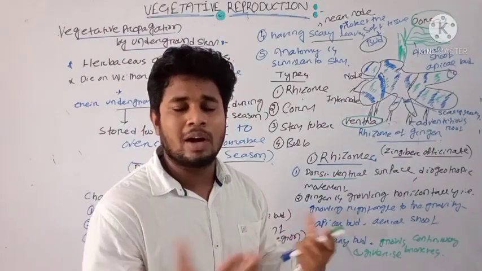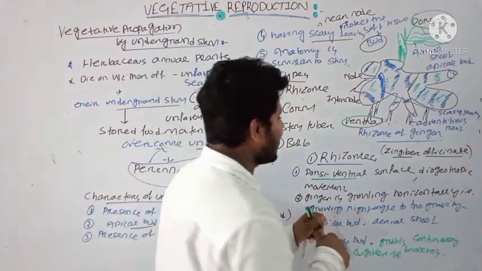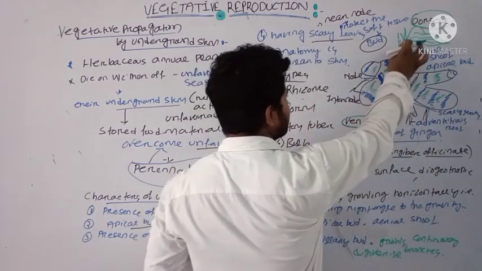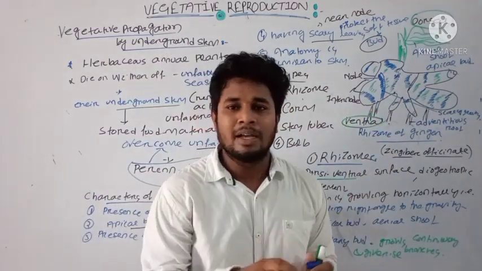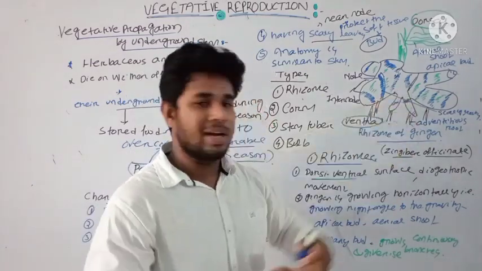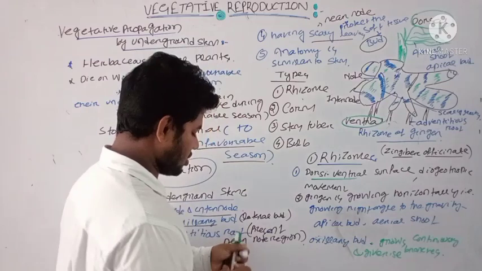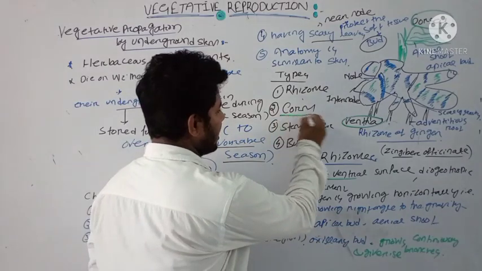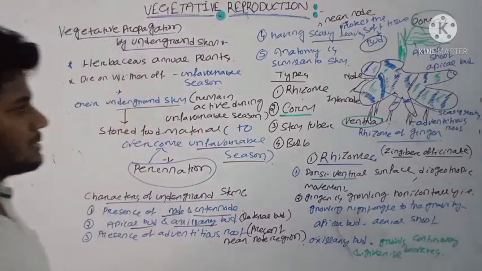Then how will this ginger multiply? It will multiply by its axillary buds, which are present in different regions of the ginger. Suppose this is your apical bud, and there are a large number of axillary buds in the ginger structure. When it overcomes the unfavorable condition and favorable condition appears, this axillary bud will give rise to the complete plant of a ginger. Clear? Note down these points. Then we will discuss the corm structure and how it deviates from the structure of the rhizome.